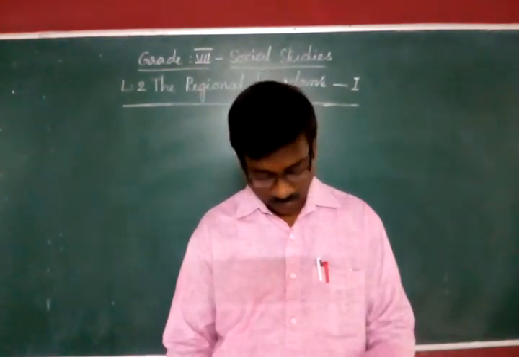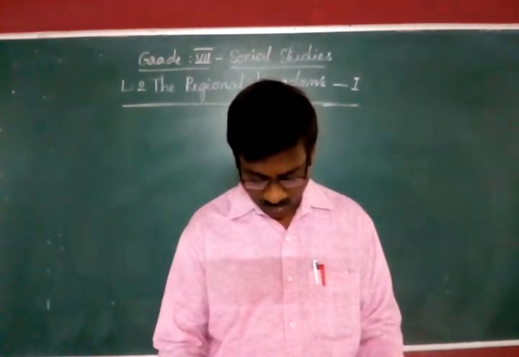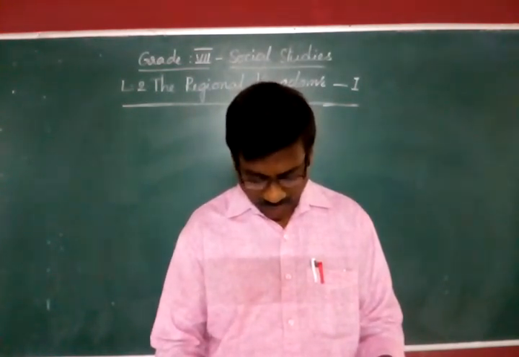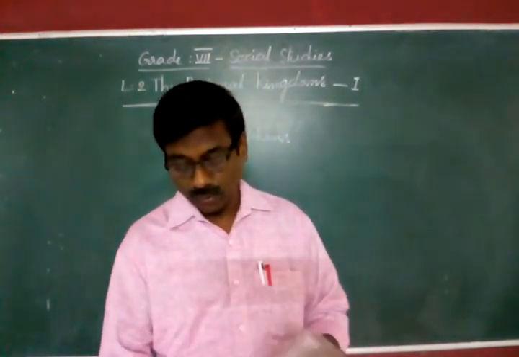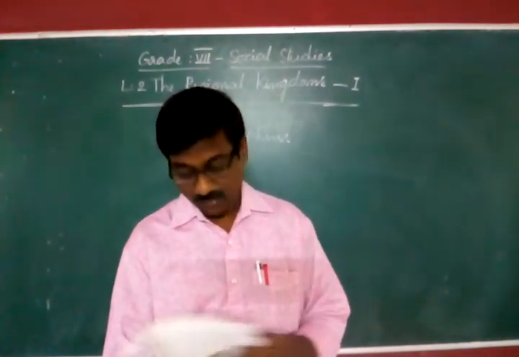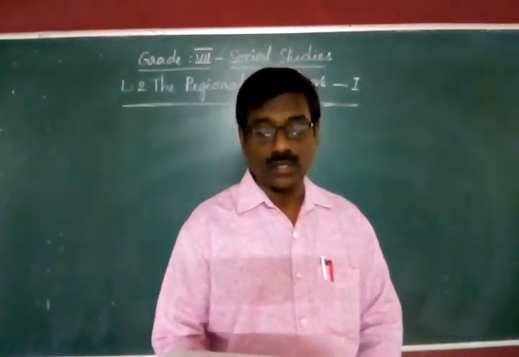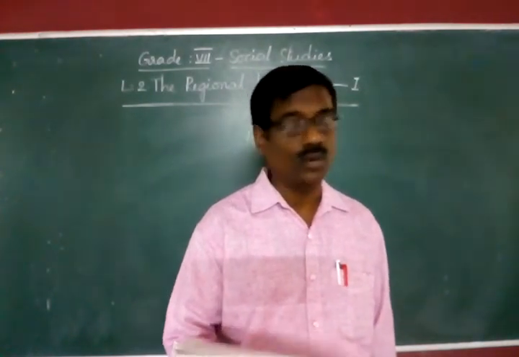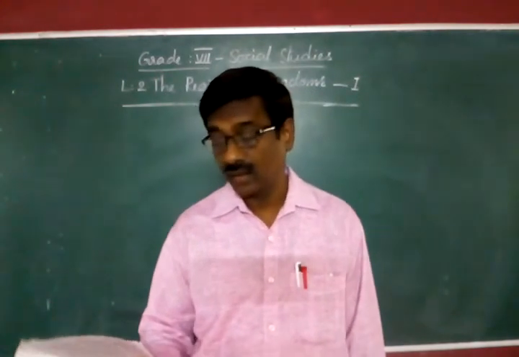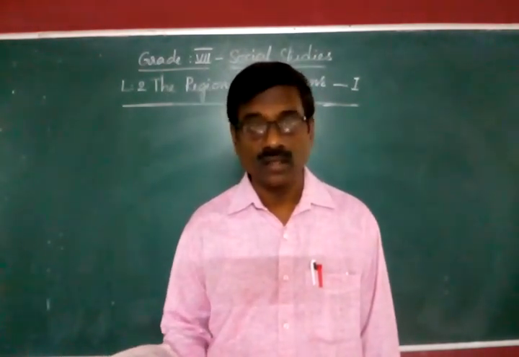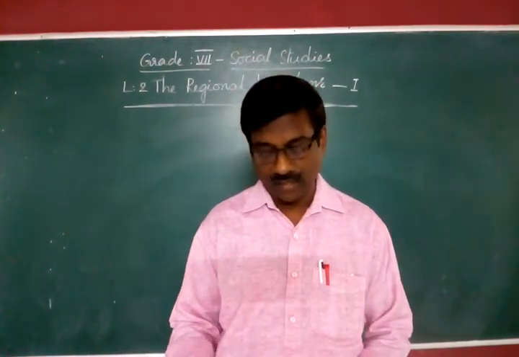Understand? Next, Gahadavalas of Kannauj. The Gahadavalas ruled the region around Kannauj. Kannauj is in Uttar Pradesh. The Gahadavala king Jayachandra was defeated by Muhammad Ghori in 1194.